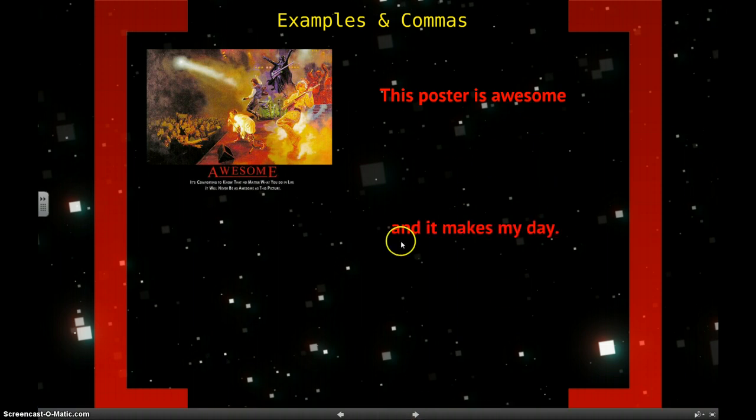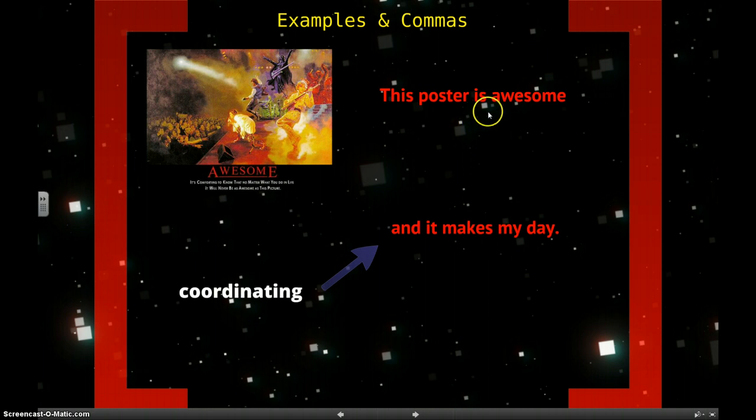This poster is awesome and it makes my day. So here we have another independent clause. Now you might say, if I just said, and it makes my day, you're kind of waiting on something else. But the important thing to know here is this and is a coordinating conjunction. Now technically, you can begin a sentence with and or but, and it would still be a complete independent sentence. It's not usually recommended, but you can do that. So this coordinating conjunction still makes this an independent clause and an independent sentence, and so it makes it another simple sentence.